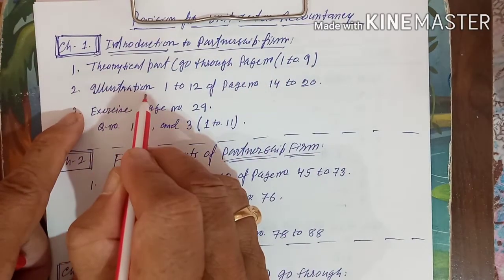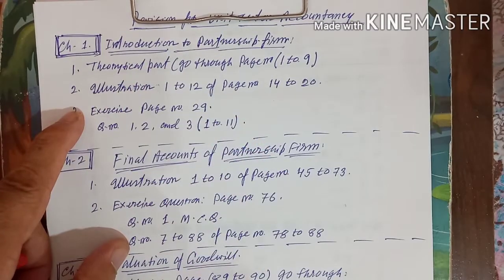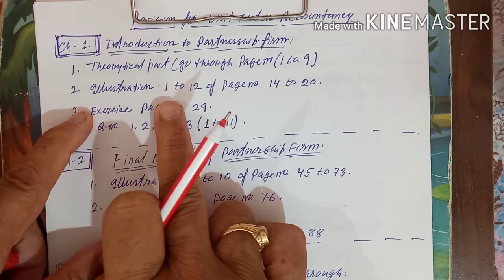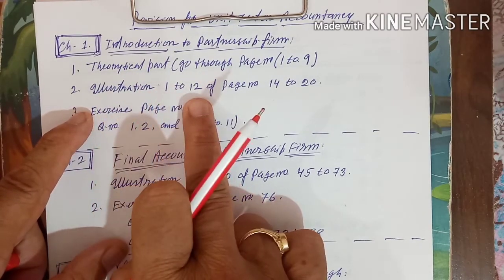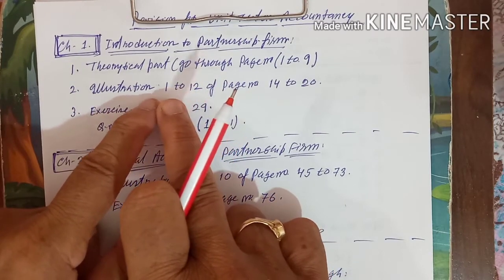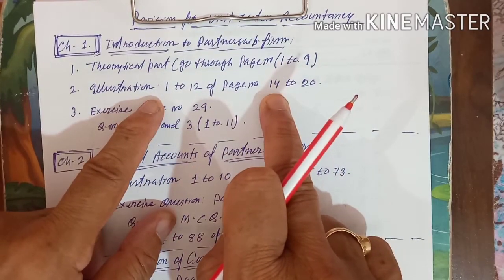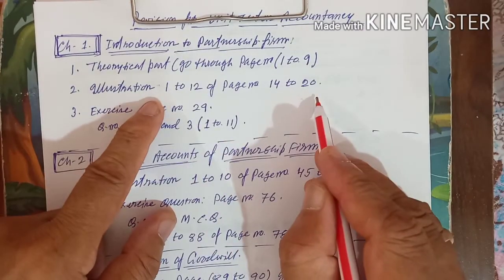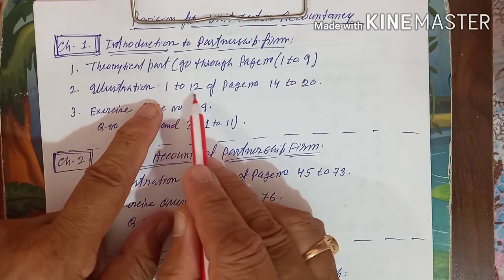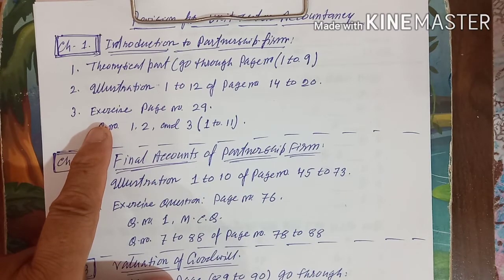Next are the illustrations. For all four chapters, you have to go through all the illustrations. First chapter illustrations are 1 to 12. You have 12 illustrations, page number 14 to page number 20 according to your textbook. One by one you go through the illustrations 1 to 12, and then you come back to the exercise.